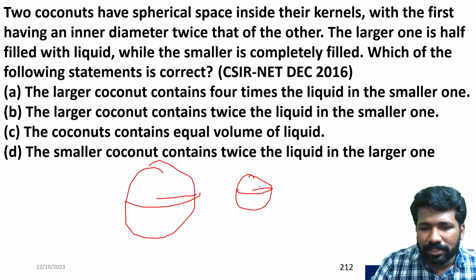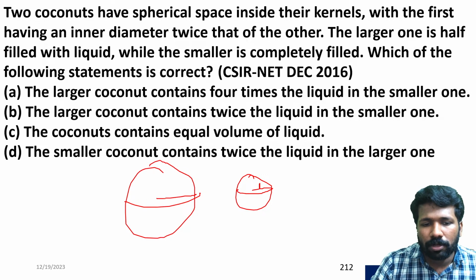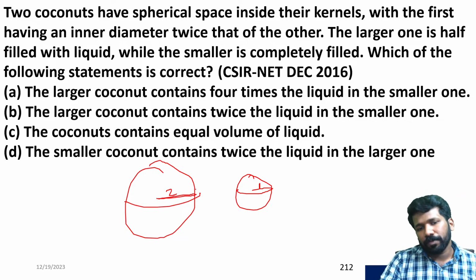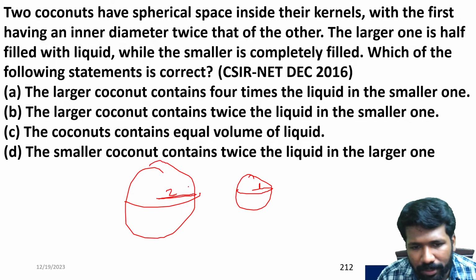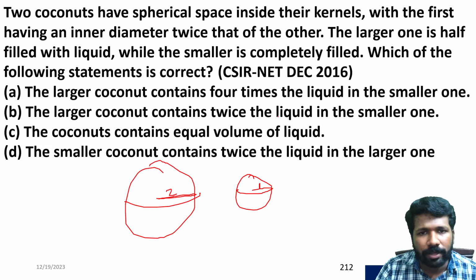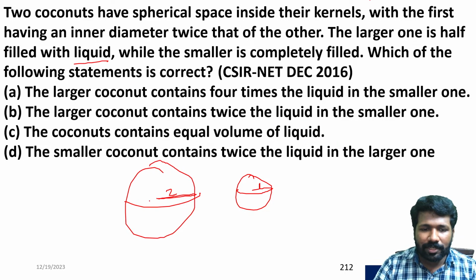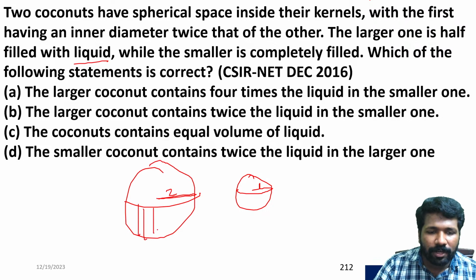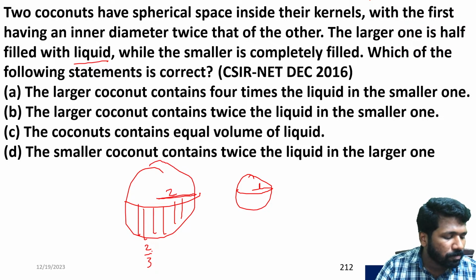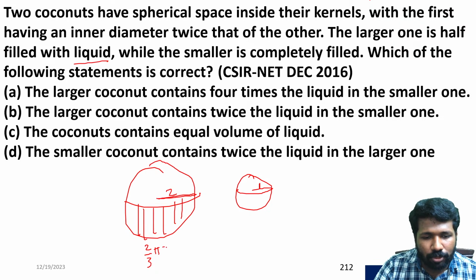Like I am taking the example, let 1 be the radius of the smaller coconut. So the radius of the larger coconut will be 2 units, 1 centimeter and 2 centimeter you can say. Now you can compare the volume easily. Now, what volume? Volume of the coconut? No. You have to compare the volume of water or liquid inside it. The question clearly says the first one is half filled. Half filled means it is just a hemisphere, not a full sphere. So it is 2 by 3 pi 2 cube, the volume inside.